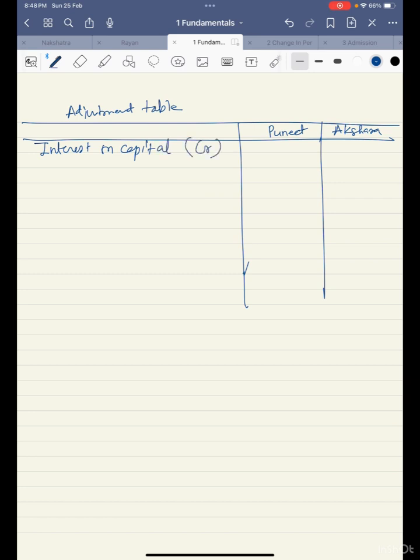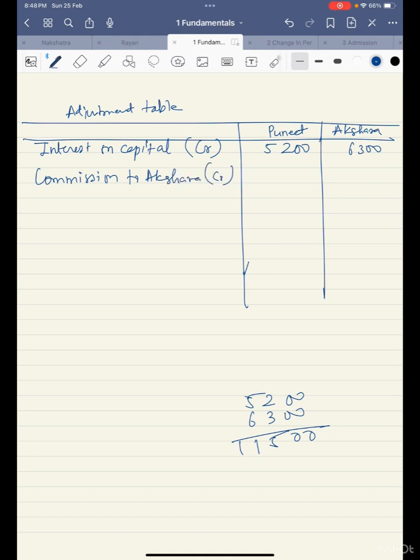This we need to credit. How much? We have already calculated 5,200 and 6,300. So if you add 5,200 and 6,300, we'll get 11,500. And even commission was to be given to Akshara. This to be credited to her account.